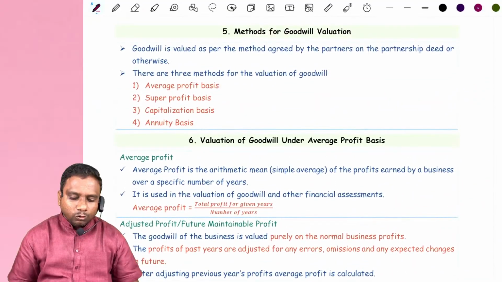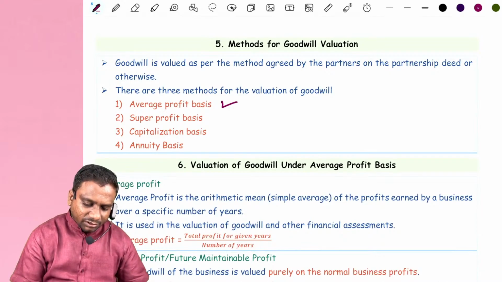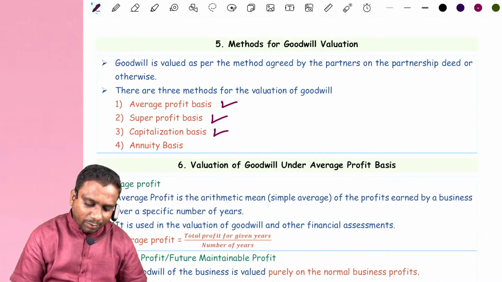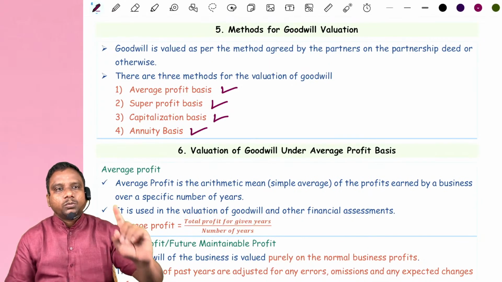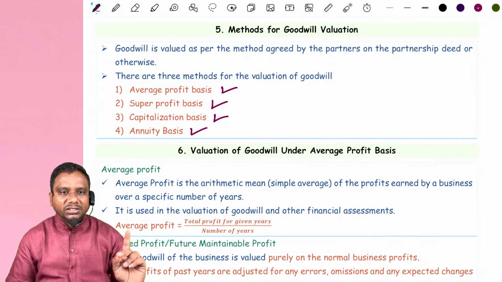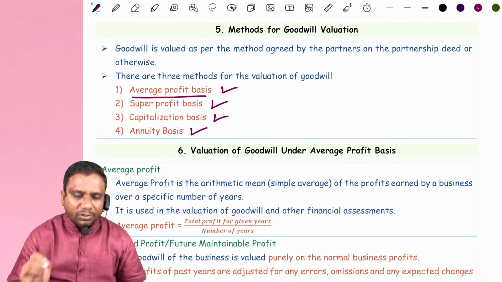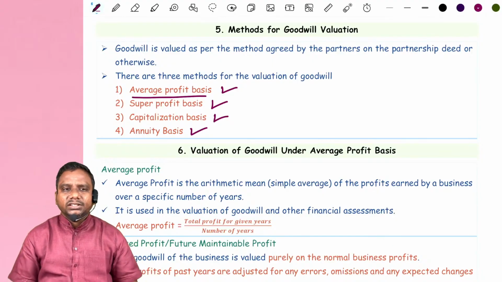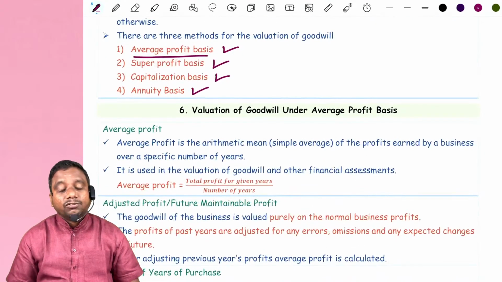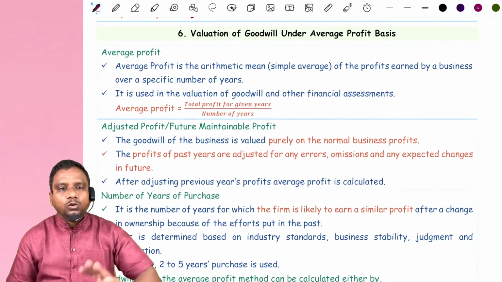Now, how do we value goodwill first of all? For valuation of goodwill, we have different methods. First one, average profit basis, next super profit basis, next capitalization basis and annuity basis. Out of them, the most important one is average profit basis. Most of the problems are given on average profit basis. Under average profit basis, how do we value goodwill?